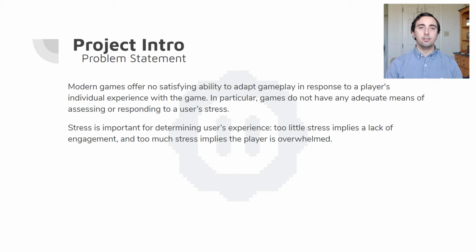Modern games offer no satisfying ability to adapt gameplay in response to a player's individual experience with the game. In particular, games do not have any adequate means of assessing or responding to a player's stress. Stress is very important for determining a player's experience. Too little stress implies a lack of engagement, and too much stress implies the player is overwhelmed.